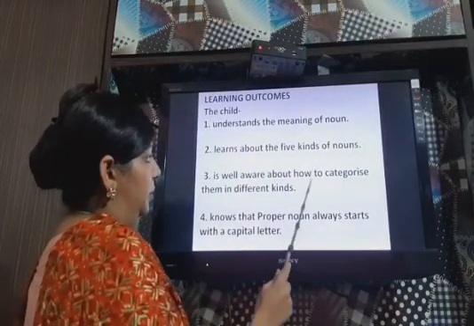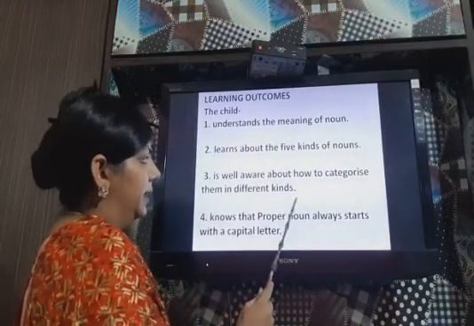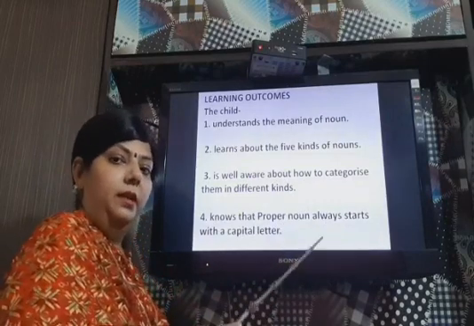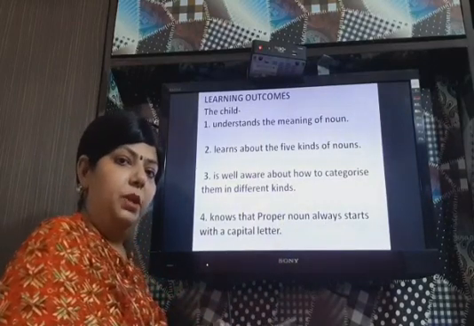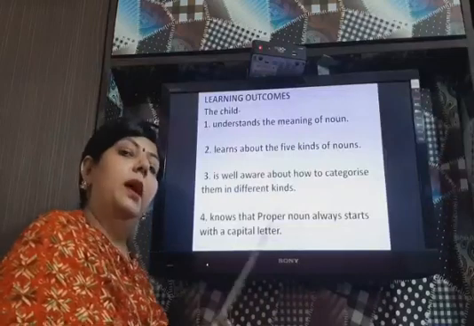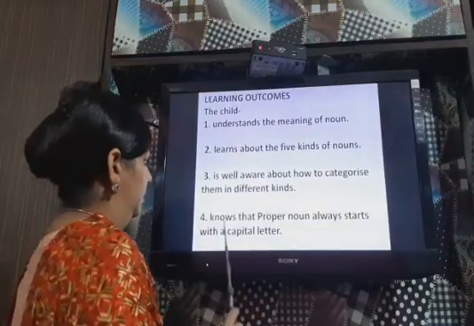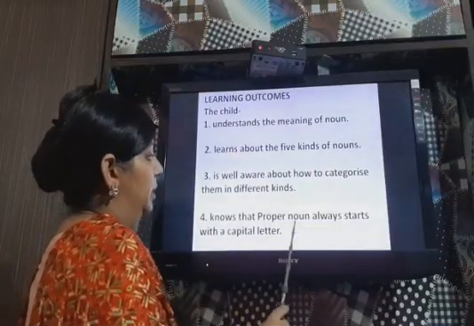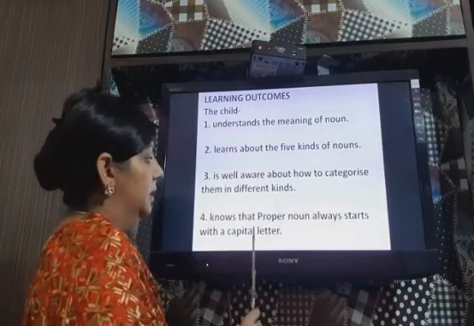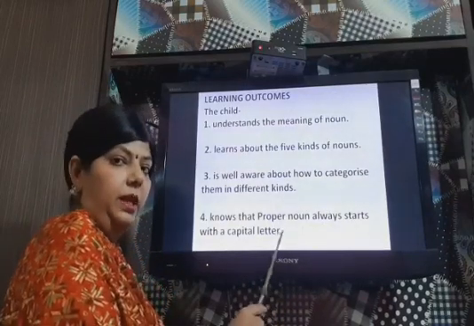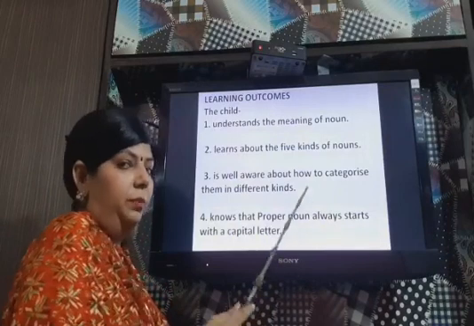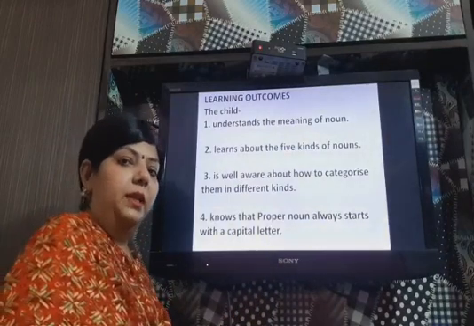Is well aware about how to categorize them in different kinds. That means you can pick up the noun nicely from a sentence and you can tell its kind also. Knows that proper noun always starts with a capital letter. That means you have understood now. The proper nouns always start with capital letter.